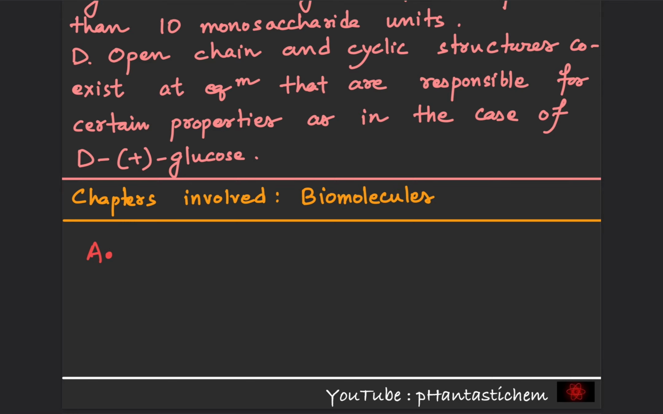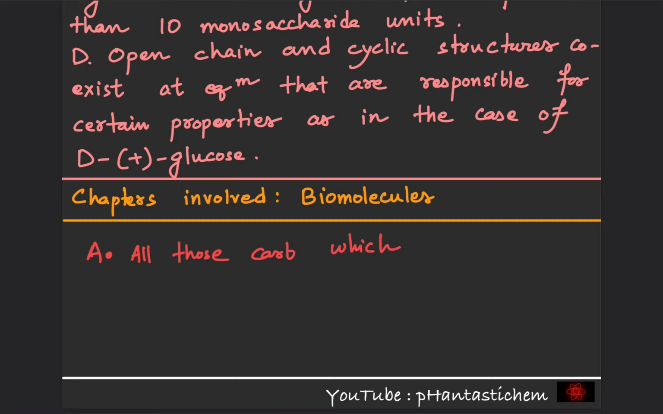So A talks about monosaccharides. Monosaccharides are the simplest carbohydrates which cannot be hydrolyzed to smaller molecules. And all those carbohydrates which contain aldehydic or ketonic group in the hemiacetal or hemiketal form and reduce Tollens reagent or Fehling solution are called reducing carbohydrates. Very important.